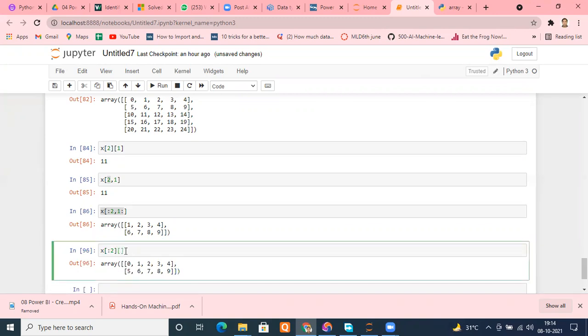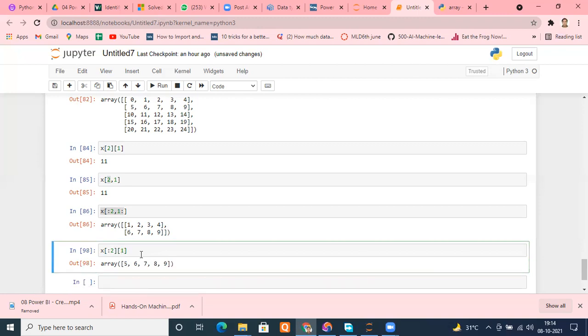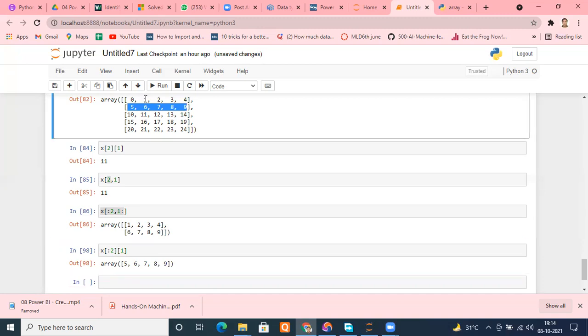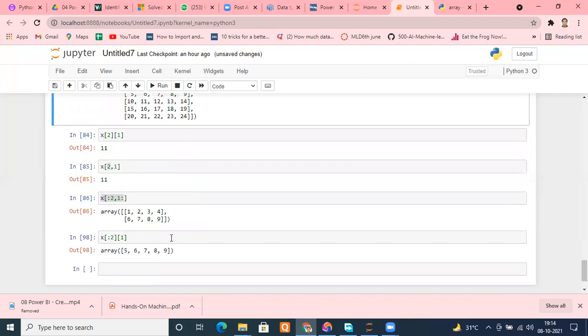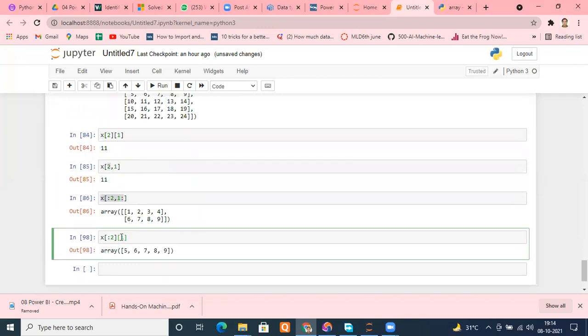If I am doing colon, it is giving me the same. If I am putting 1, 0, 1, it is giving me 5, 6, 7, 8, 9. How is it behaving that way? Should give me 1, 2, 1 means 6, 7, 8, 9. 0th index, let me put 0 here.